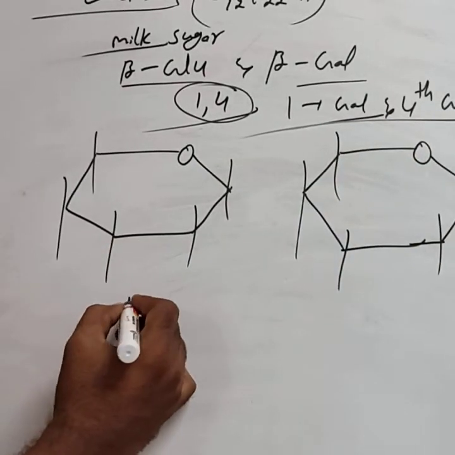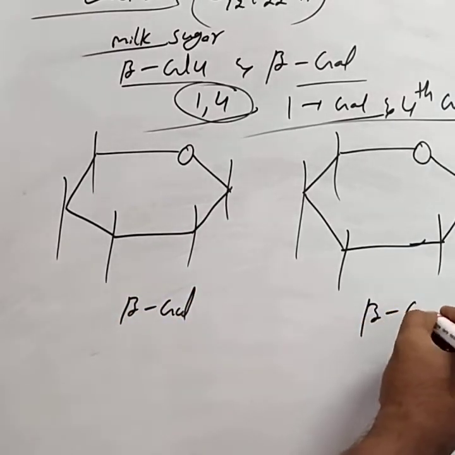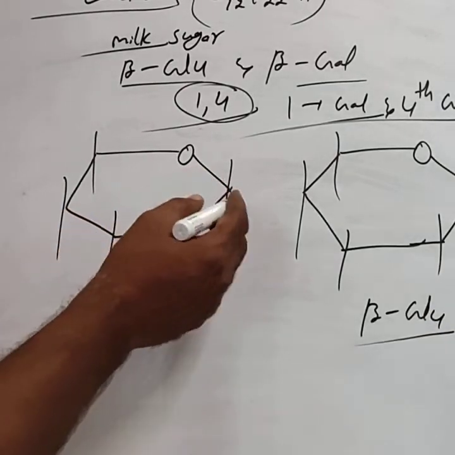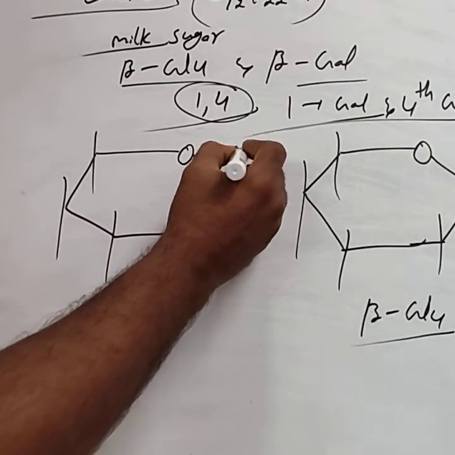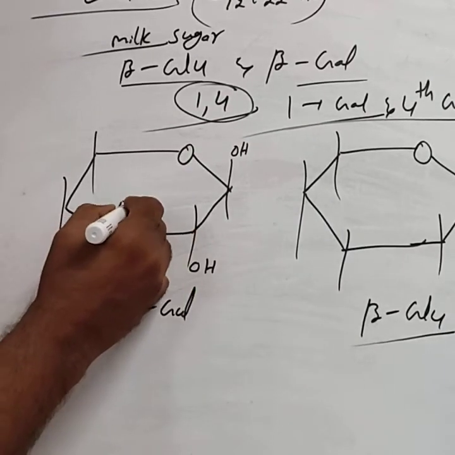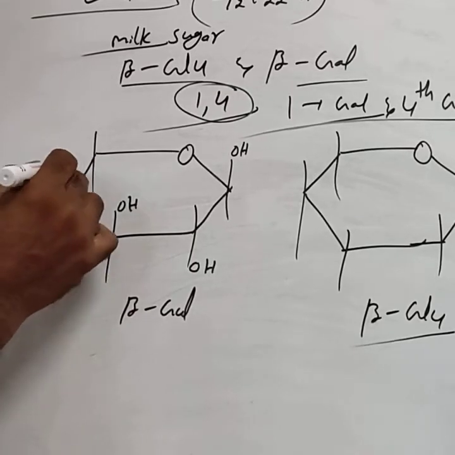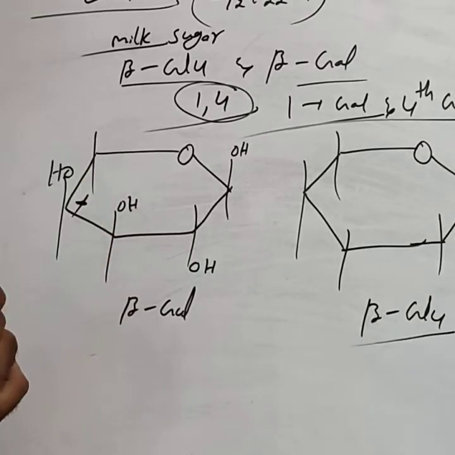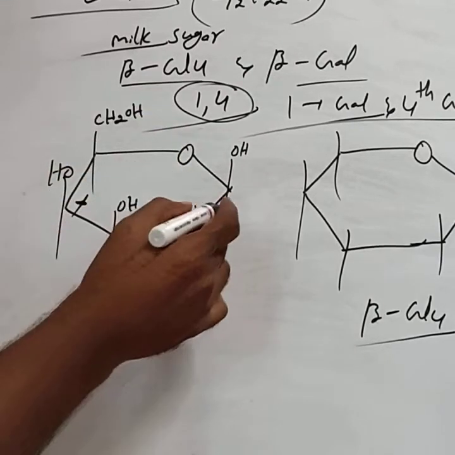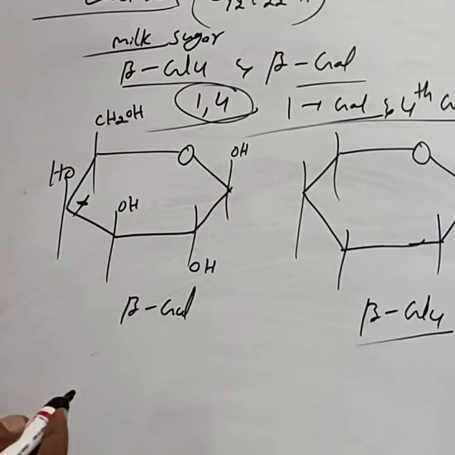This one has the beta galactose. This one has the beta glucose. Galactose means beta, meaning OH is on the right hand side: OH below, OH above, OH. For galactose, on the fourth carbon atom, OH lies above. Then on the fifth carbon atom, CH2OH. Remaining corners all are hydrogen. This is the beta galactose.